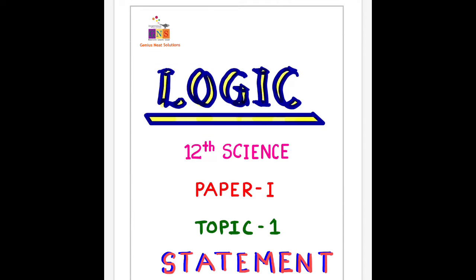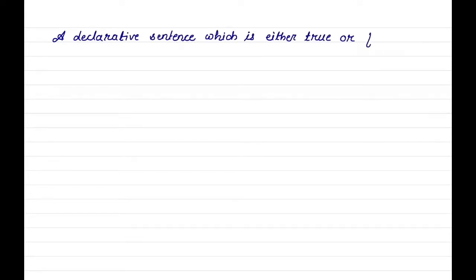Mostly questions are asked on preparation of truth table, compound statements and switching circuits. Today we will discuss some basic terms and symbols of logic, statement and their truth values. We start with statement. A declarative sentence which is either true or false but not both simultaneously is known as statement.